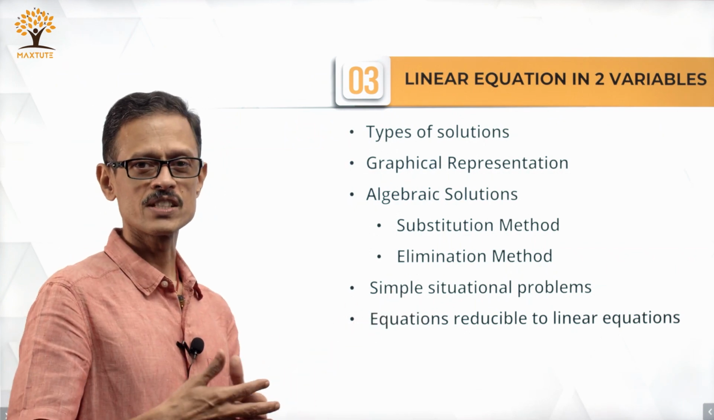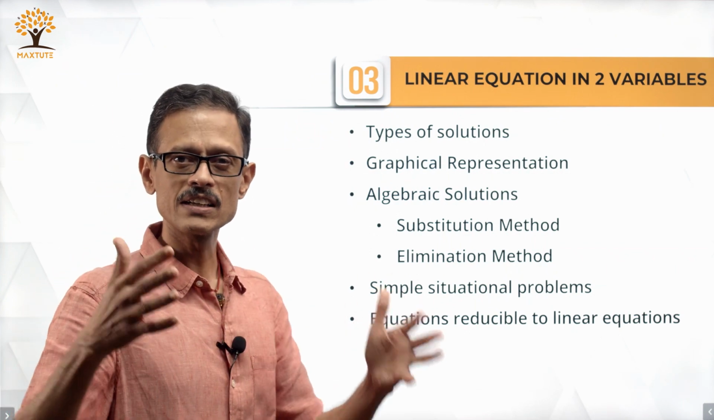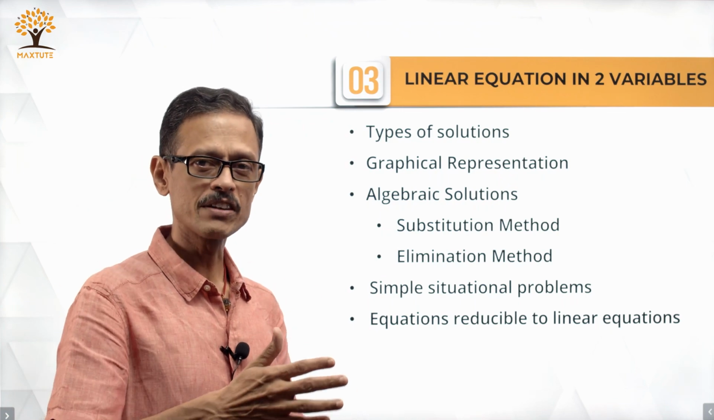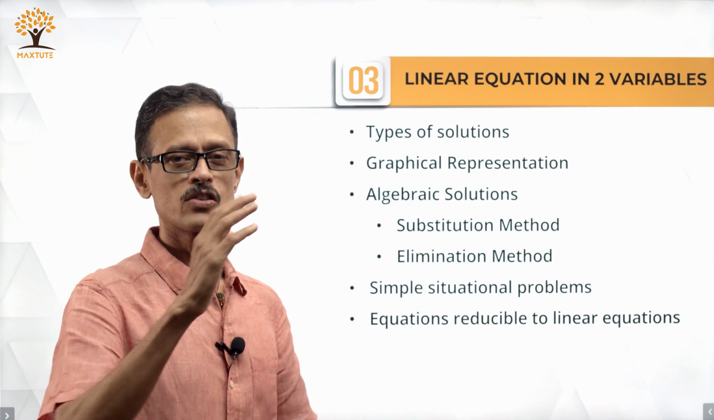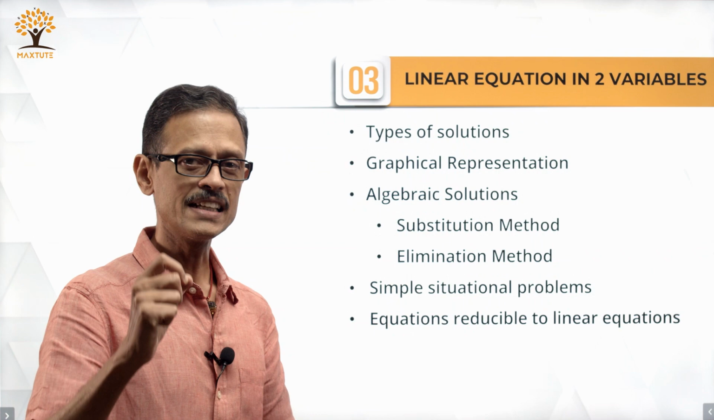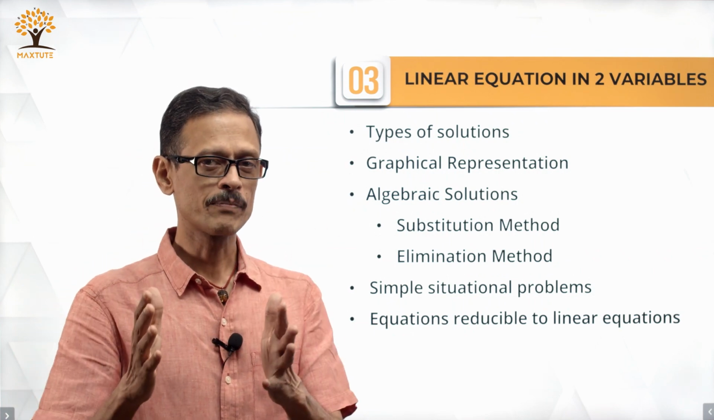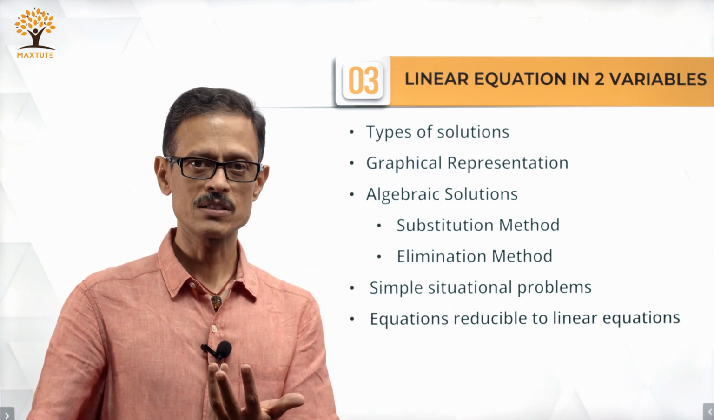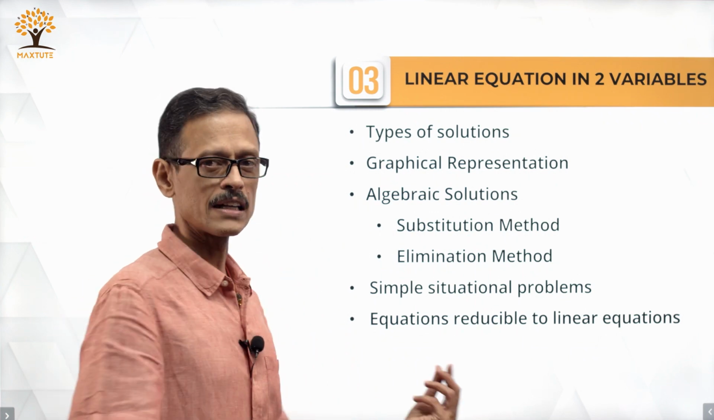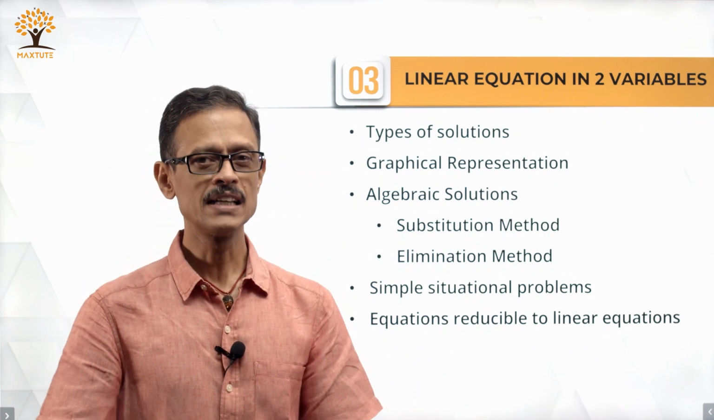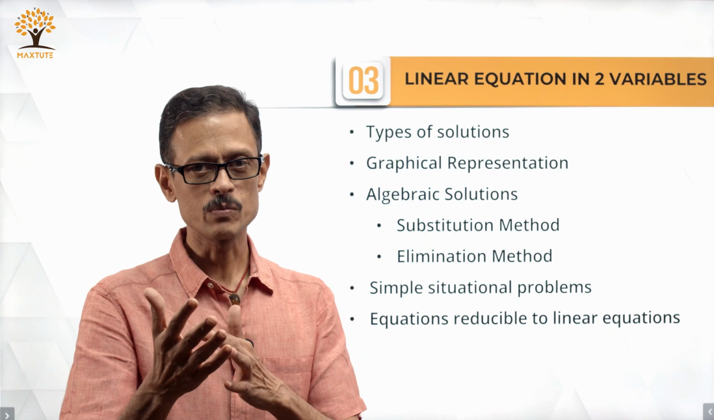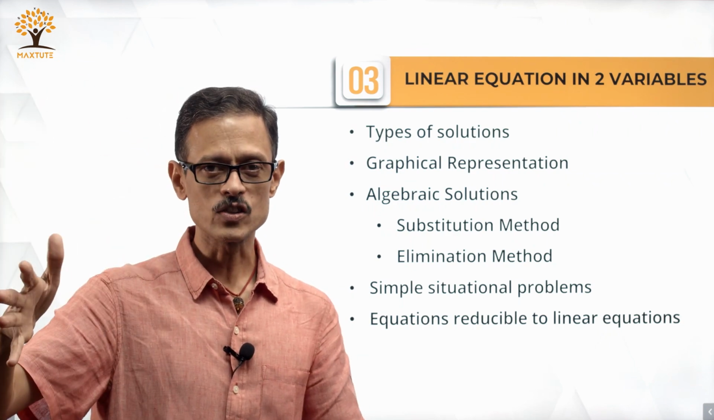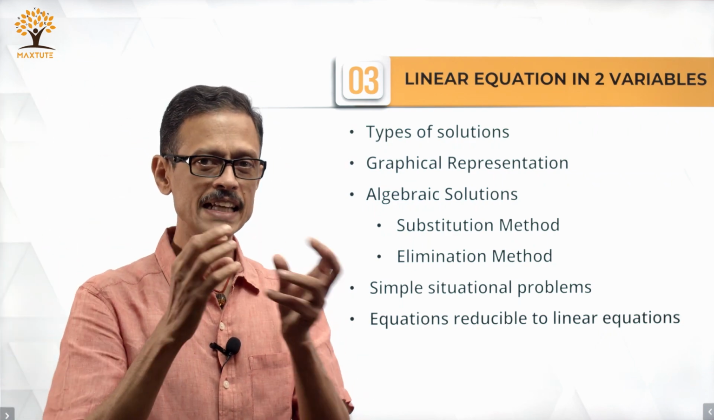Simple situational problems, which is essentially a word problem, something given in words and sentences, we will have to frame an equation which will end up becoming a linear equation, solve it and find the answer. And lastly, equations which on the look of it are not linear equations in 2 variables, but we can convert them, they are reducible to linear equations in 2 variables. An example could be 3 upon a plus b plus 5 upon a minus b is equal to 7. This is not a linear equation in that sense.